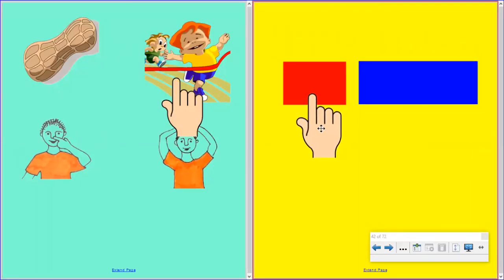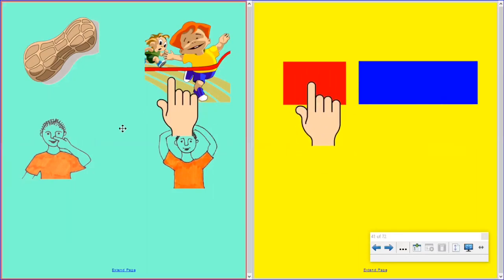Do the words peanut and when begin with the same sound? Touch your head. That's right. Peanut and when do not begin with the same sound. They begin with different sounds.